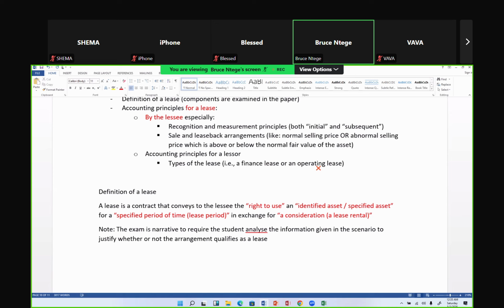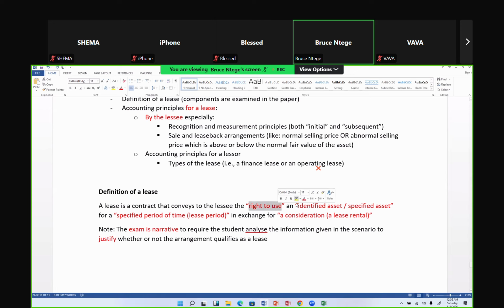So it can come in that way. Usually where we are talking about a definition, don't expect more than 5 marks. But that question is usually going to be narrative. You're going to narrate, you're going to explain, you're going to evaluate. In that analysis, you're going to conclude, supporting your conclusion, whether indeed it's a lease or it's not a lease. Because you're looking at these 4 things.